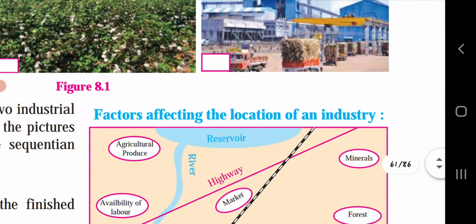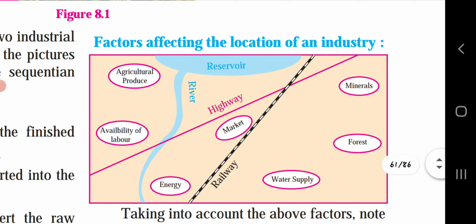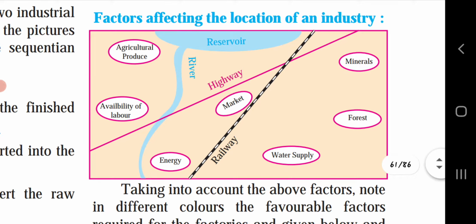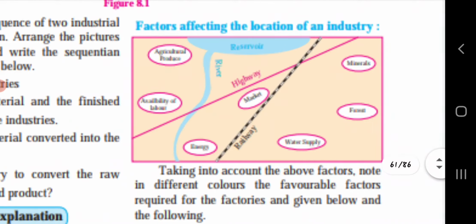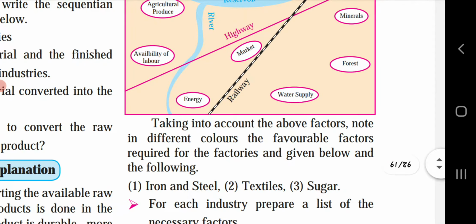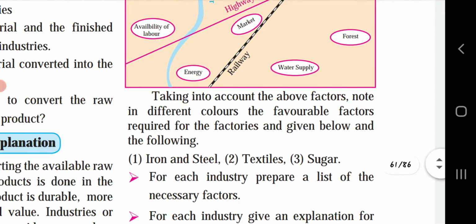Let's see the factors affecting the location of an industry. This is a map they have given: agriculture produce, availability of labor, highway, market, river, reservoir, minerals, forest, water supply, energy. Taking into account the above factors, note in different colors the favorable factors required for the factories given below and the following: iron and steel, textiles, and sugar.